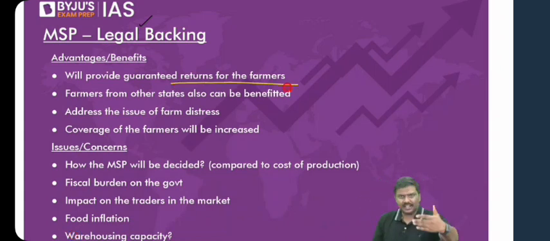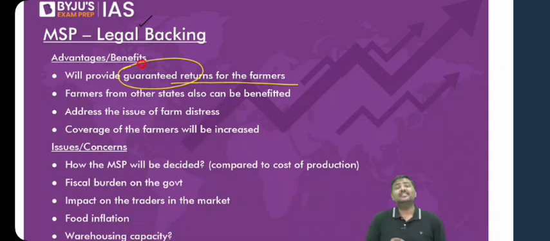Right? All the farmers can sell the crop, and the farmers will be earning certain guaranteed returns. Now, some of you will ask me, what is the meaning of guaranteed returns here? Simple question to all of you. Between MSP and market prices, you tell me, where do you expect guaranteed earning?